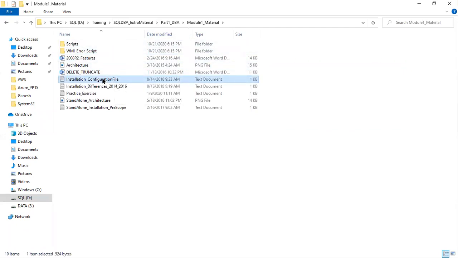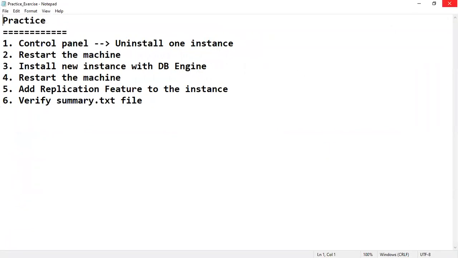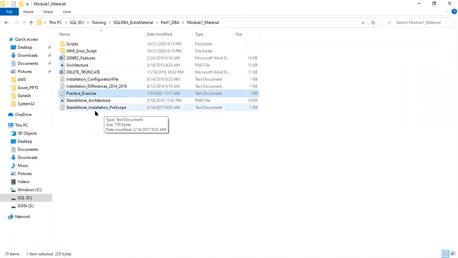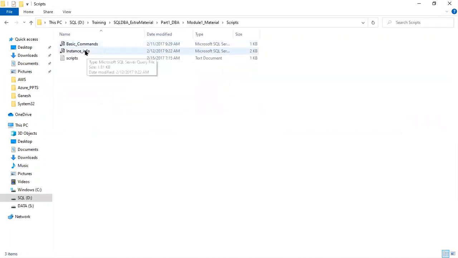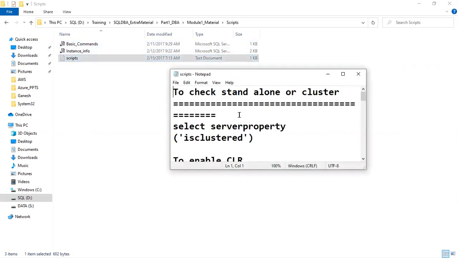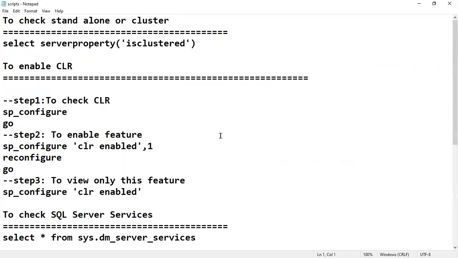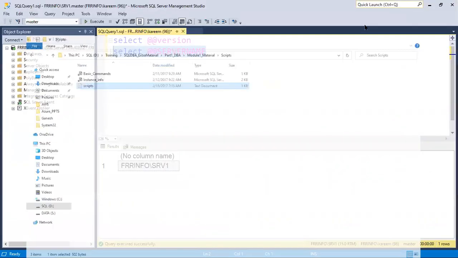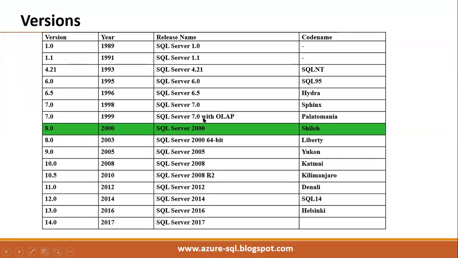Some extra materials and practice exercises are there, along with some scripts and basic commands, which I use daily. You can download them from Google Drive and use them while practicing.